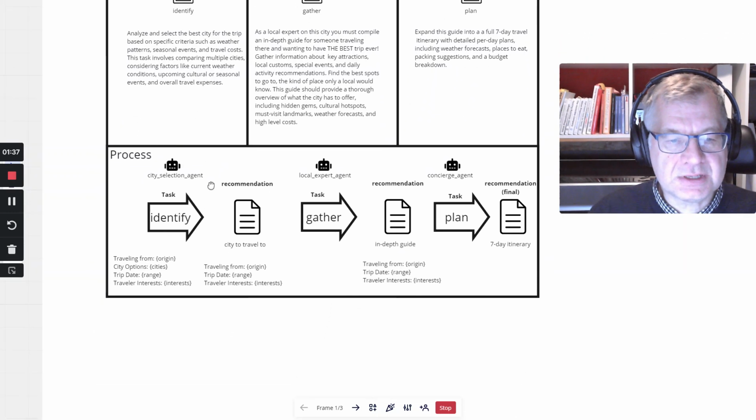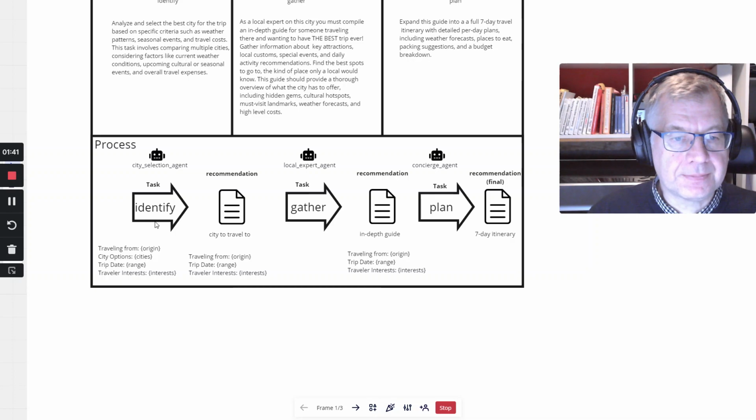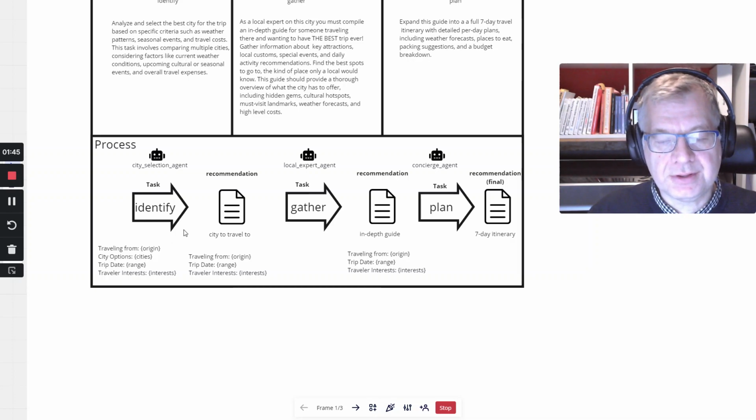So the first agent will identify the best city to travel to for the certain time frame that the user has input, and based on the interests that he or she has.